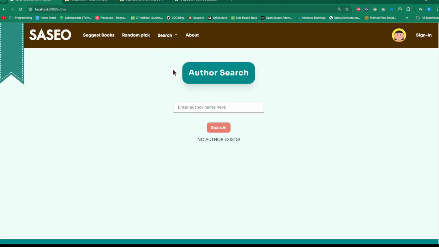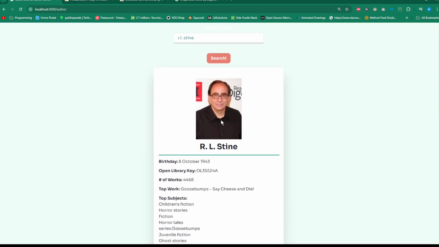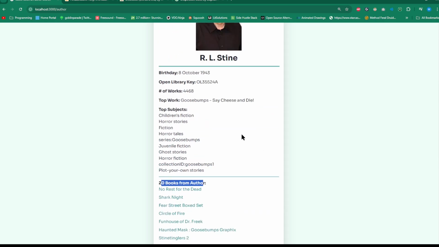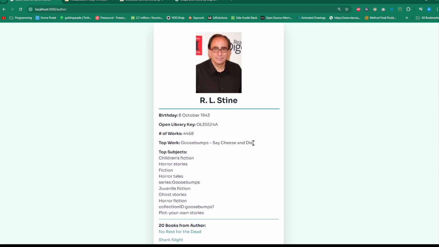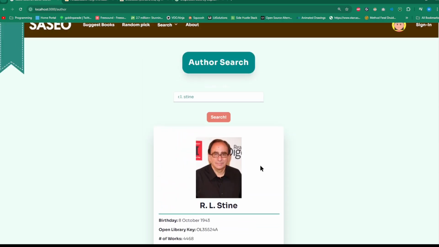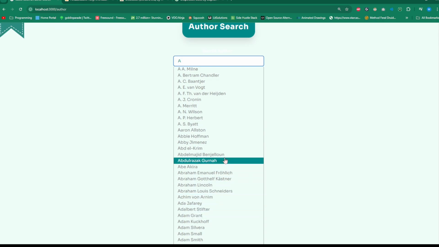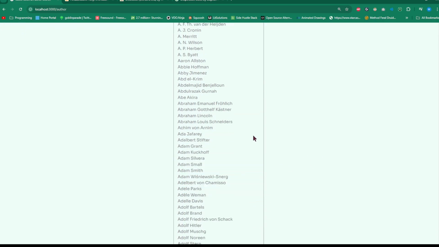Author search is exactly what you would figure it to be. You just type in an author. So let's just say R.L. Stine, one of my favorite children's authors. And there he is. It shows some information. Again, this is being pulled from the OpenLibrary API and shows basically his top works, top subjects, 20 books from that author, his top work, which is, oh wow, Say Cheese and Die. Would have never guessed. And there's also IntelliSense where it's being pulled from a JSON file in the back of all the different authors that the user can look for as well.